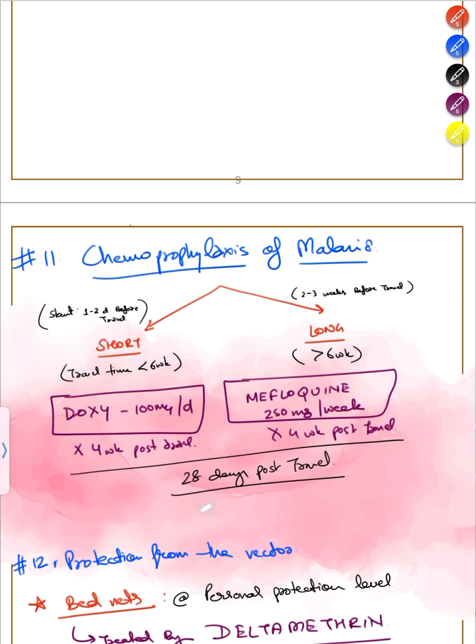For how many days? You'll take 28 days post travel, that is 4 weeks post travel, both. So you don't need to remember differently, both का same है. When you will start taking, if you're taking a short trip, you will start shortly, that is 1 to 2 days before. If you're taking a long trip, plan properly and start from before, that is 2 to 3 weeks from travel. Please don't forget that this is per day and this is per week.